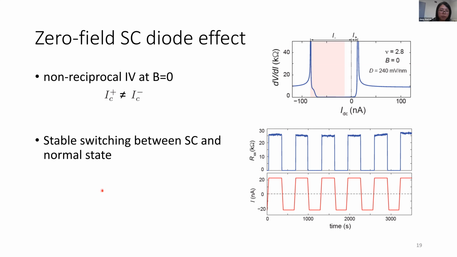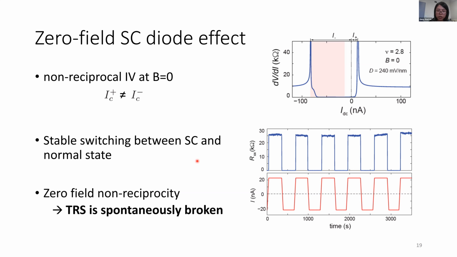This is a very stable switching of the superconducting diode. I have to emphasize that this is measured in the absence of external field. So this zero field non-reciprocity tells us that time reversal symmetry in this system is spontaneously broken.